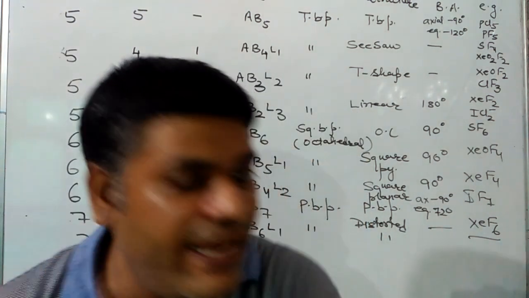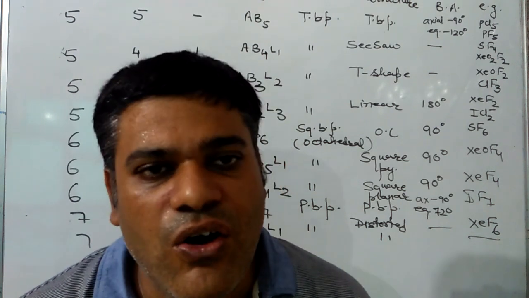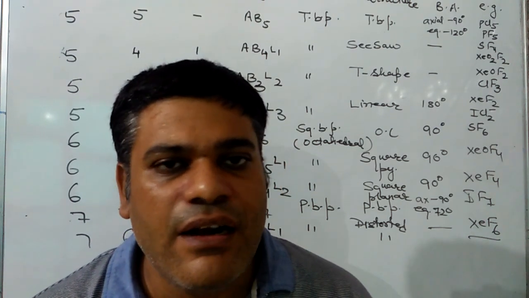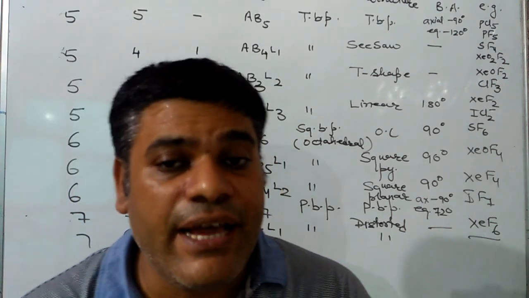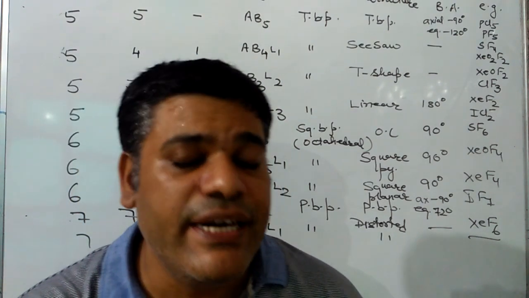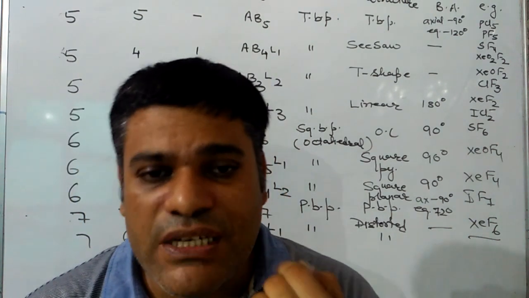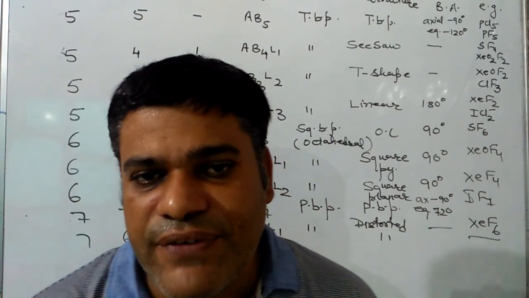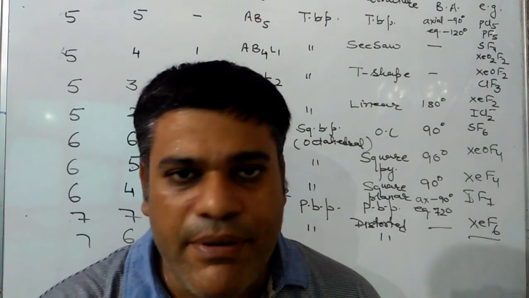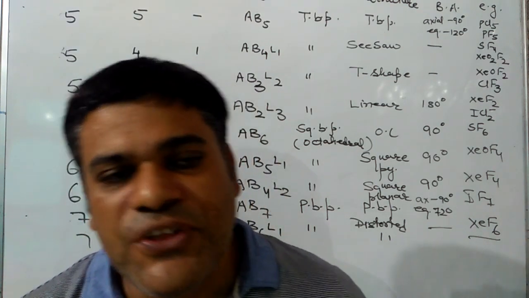Now a question might be asked about the order of repulsion of electron pairs, or a molecule will be given: what is the shape, geometry and angle of this molecule? That's why it is a very important table. You must have mastery over it if you want to succeed in the field of chemistry. So first I am repeating what VSEPR theory is.